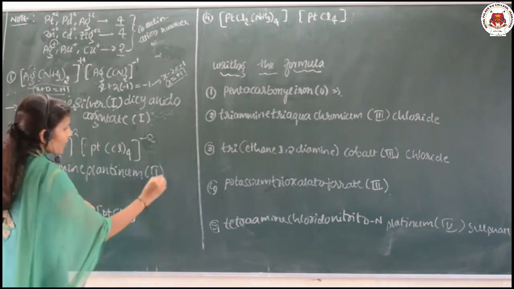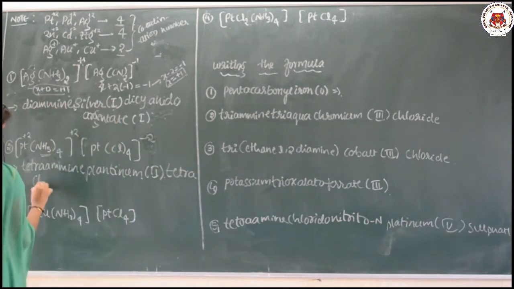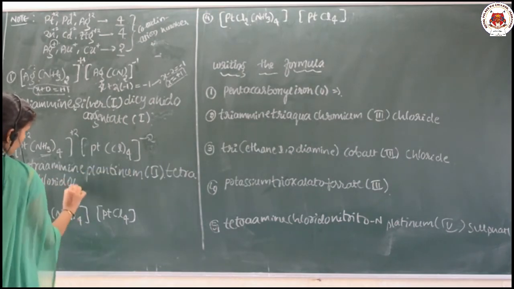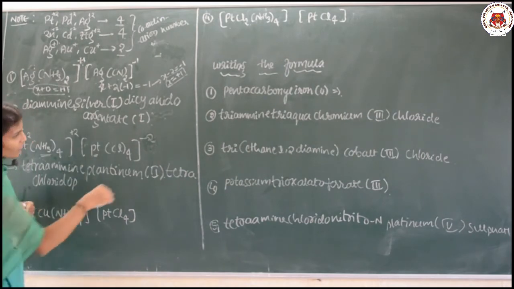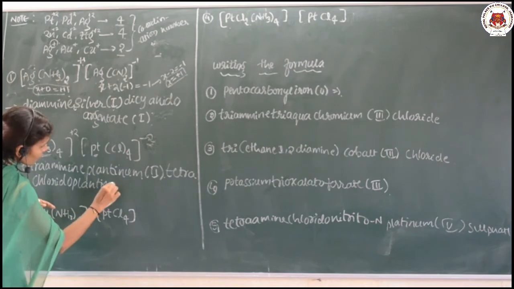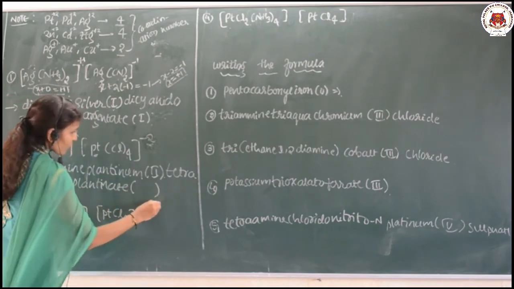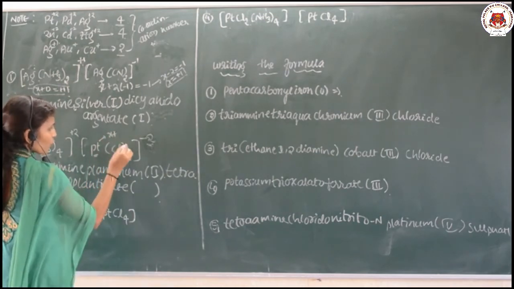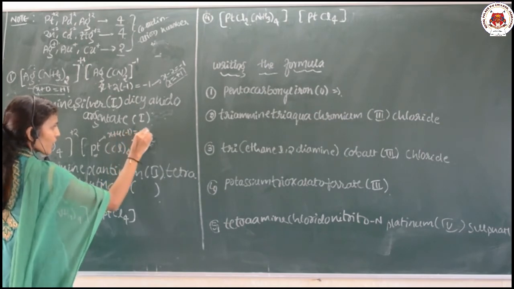Next, tetrachlorido. Then here you should not write platinum because it is a negatively charged complex. So write platinate. And what about the oxidation state? That you have to calculate. Here it is X plus 4 into minus 1 equal to minus 2.